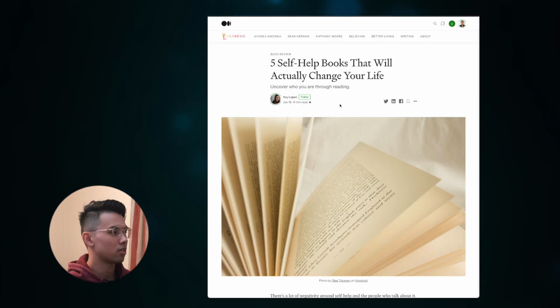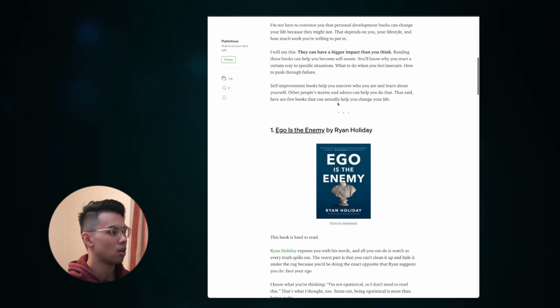So let's say we come across this really good article on Medium, 5 self-help books that would actually change your life. As we read through this article, we wanted to remember the book recommendations by this article. And what people usually do here is bookmark this article and come back to it later when it's time for them to get a new book to read.